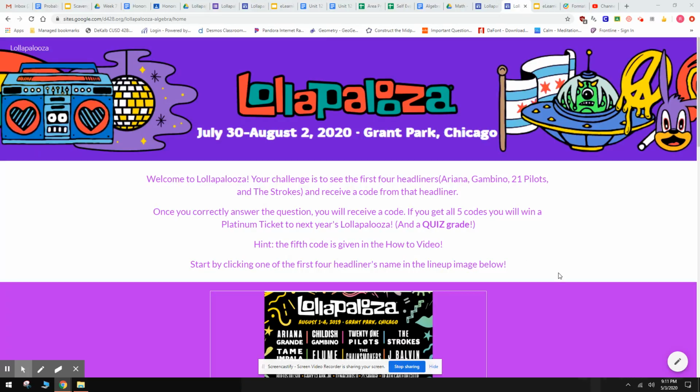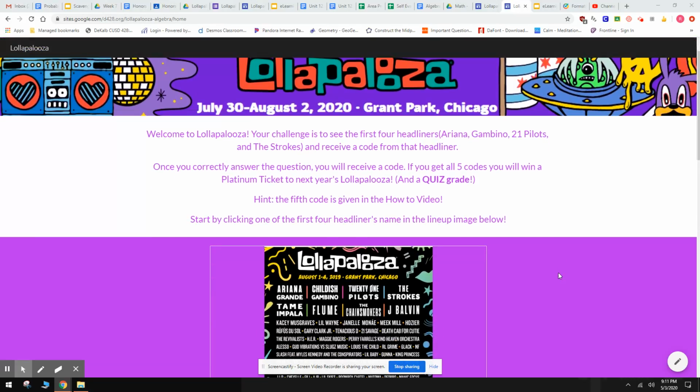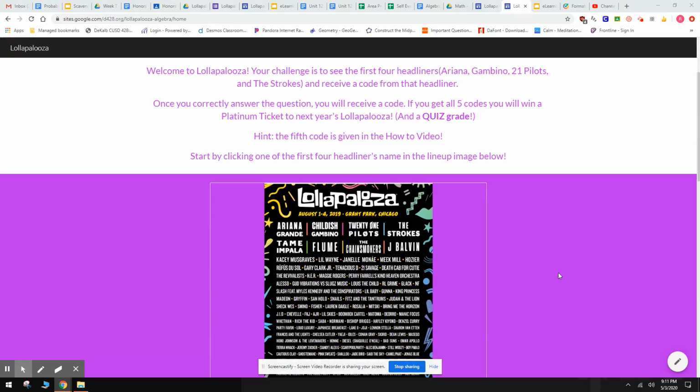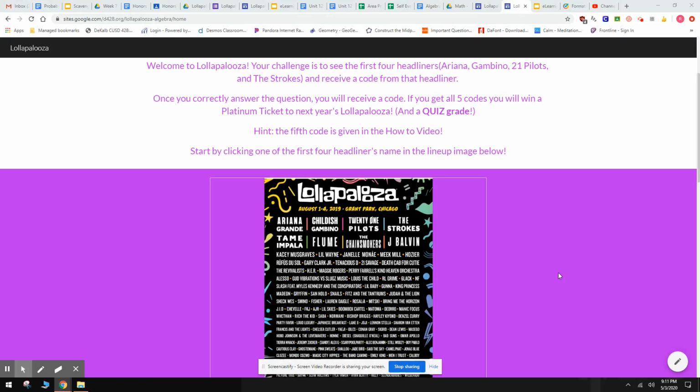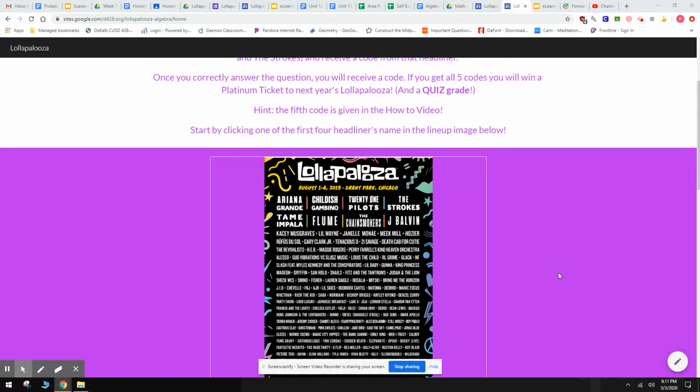Your challenge is to see the first 4 headliners, Ariana Grande, Childish Gambino, 21 Pilots, and The Strokes, and receive a code from that headliner. Once you correctly answer a math question, you will receive the code. And if you get all 5 codes, you will win platinum tickets to next year's Lollapalooza and a quiz grade. The quiz grade will go in Skyward, so make sure you do this assignment.